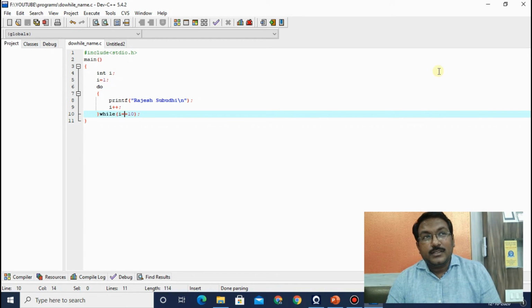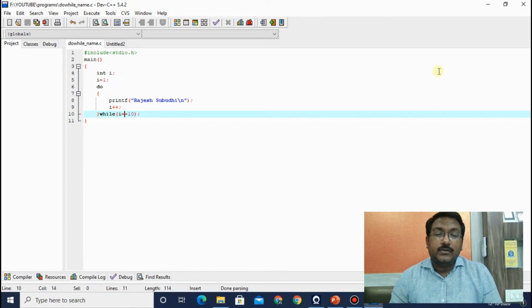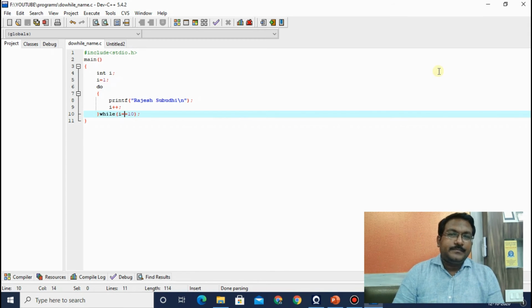So in some scenarios it will give some unexpected outputs if you execute those statements once, although the condition was false. That means it will show some anomaly in the result, or the result will be some different value. The result will be biased or whatever it may be.